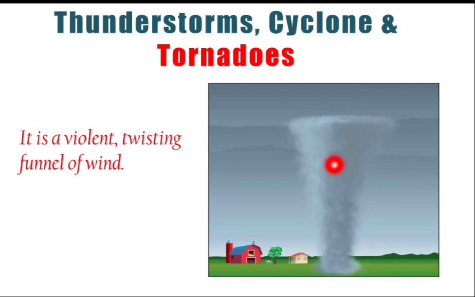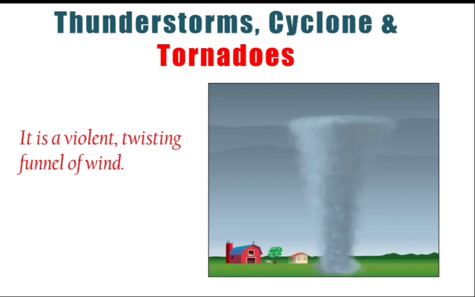Here the cool air will sink down in the center, and around this cool air there will be the warm air of the earth's surface which will move around it. The air outside this funnel shape will be the warm air which will rise up, and it will whirl around this center part that has the cool and dense air. So the dense air will sink, whereas the warm air will go upside. So this is the thing.